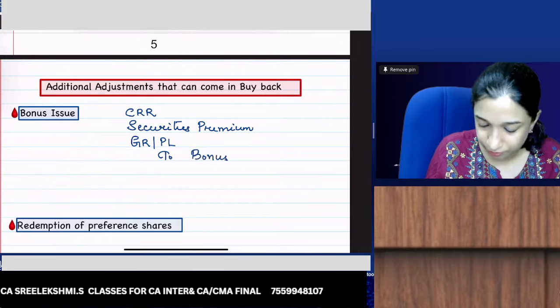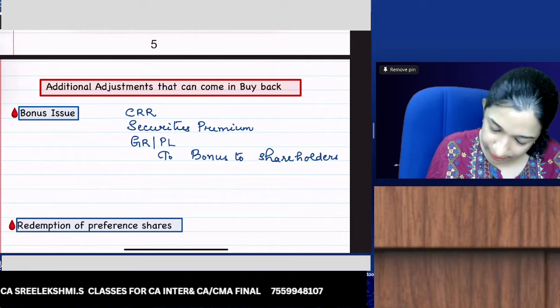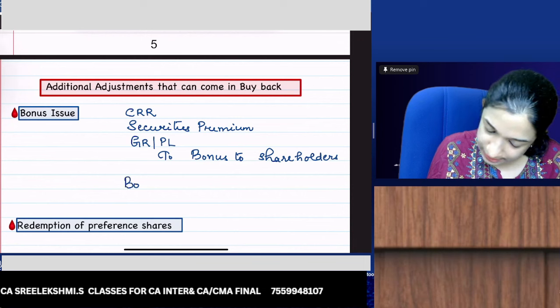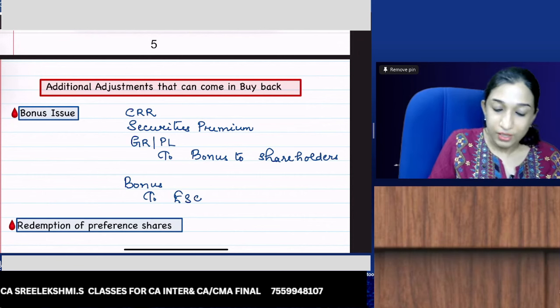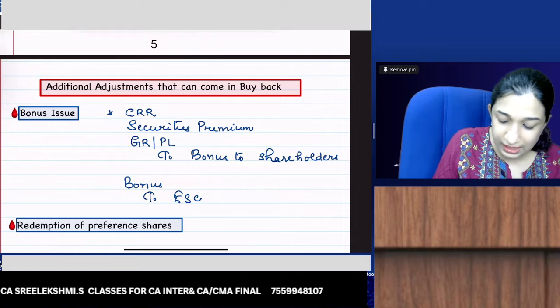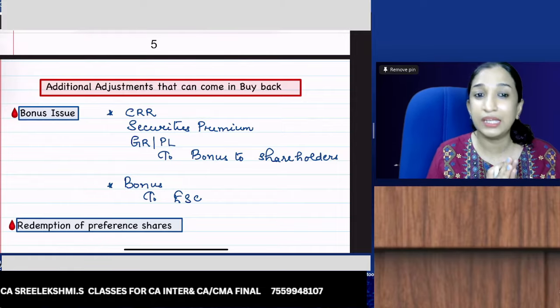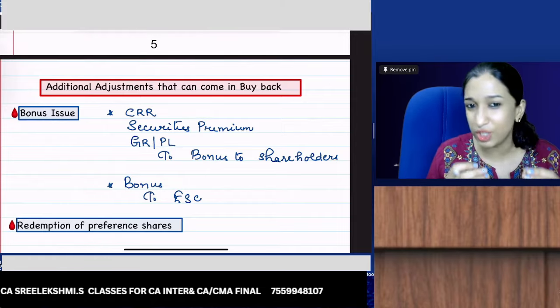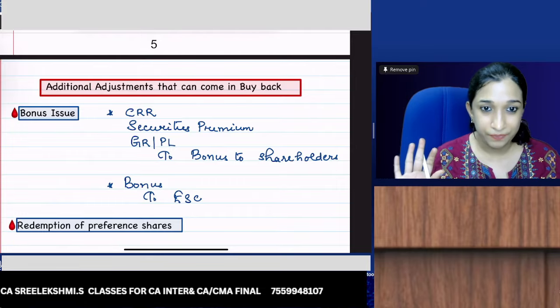Then bonus to shareholders, then bonus to shareholders to equity share capital. So this normally comes with this buyback question journal entries. So be clear with the bonus issue entry. Bonus issue is nothing but capitalization of reserves.